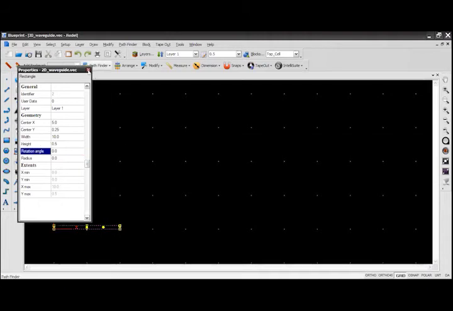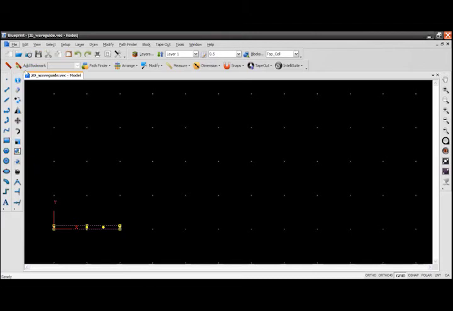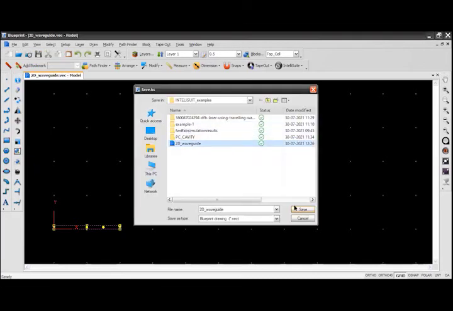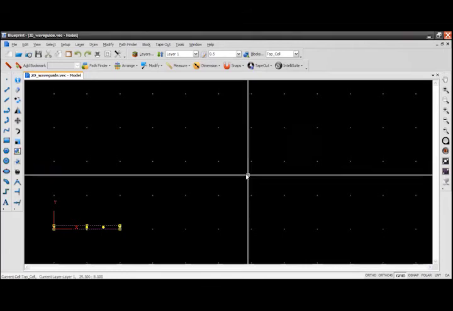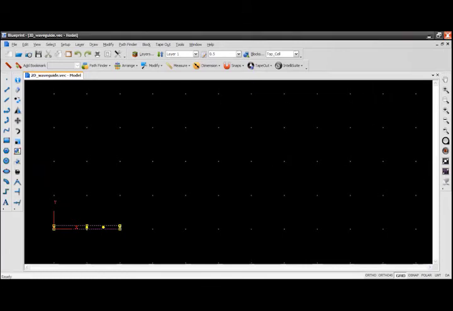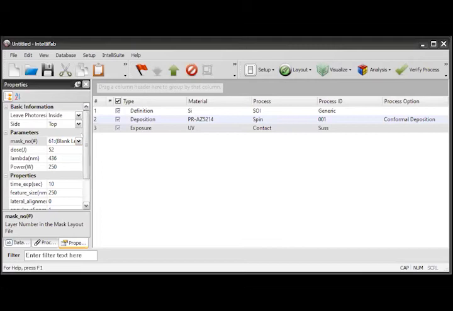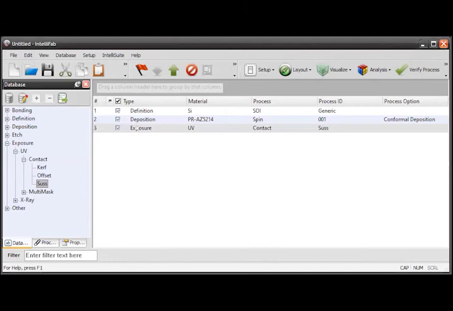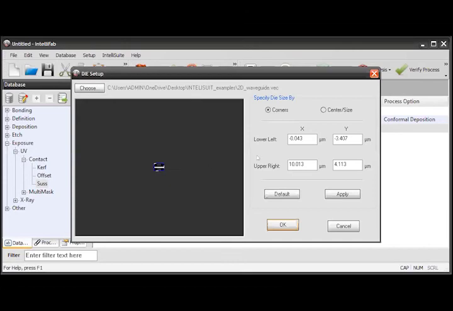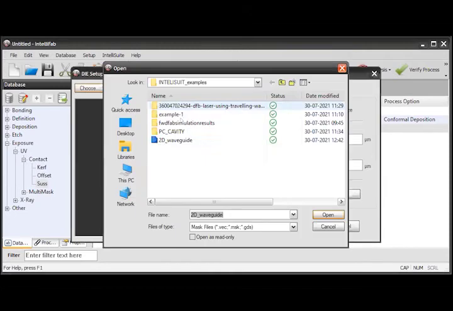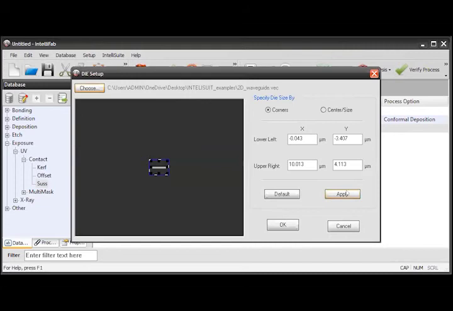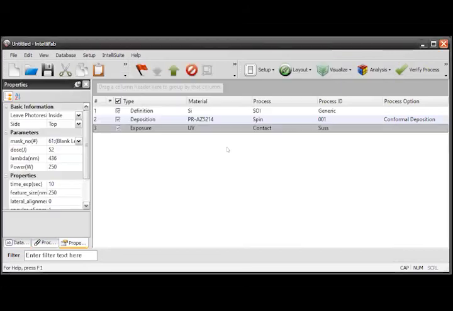Yes, it is done. So now I will replace this particular file. I will overwrite it on the same one. Yes. So now we can use this blueprint screen. I come back to this same deposition here. Now I will once again reload that particular die size setup. Go to die size, and here we have to select the required file. I have replaced the same file. Yes, this is the recent file. So you can open it. Apply. Okay, so now it is done.